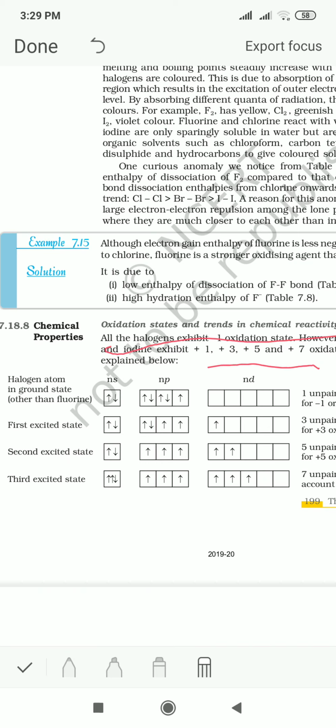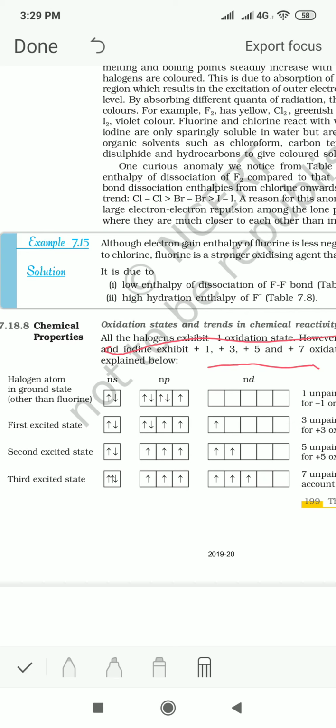So how are these oxidation states possible? Now in the first excited state, the paired p electron is promoted to a higher energy level, that is the d orbital. Now there are 3 unpaired electrons, so it can show an oxidation state of +3.